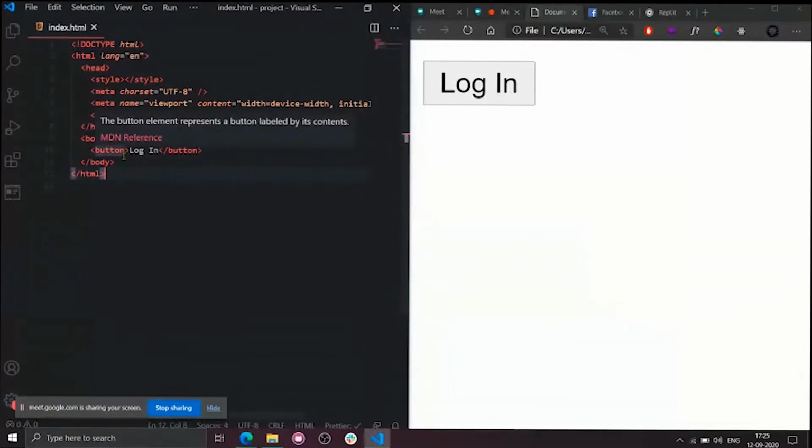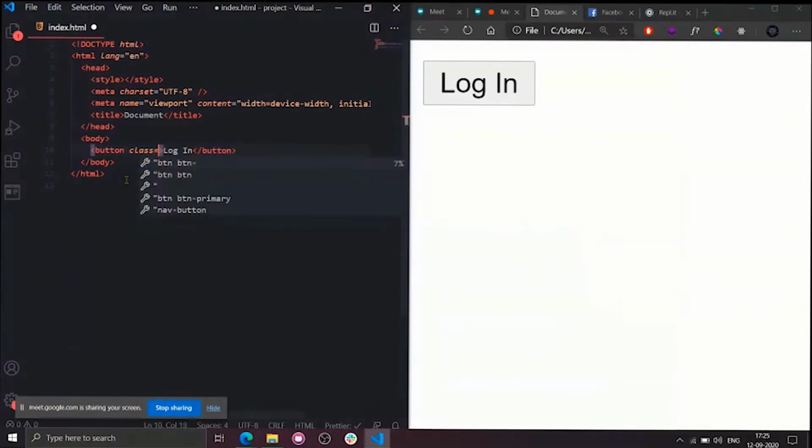So I need to apply some styles to this button tag. I will simply give it a class name. What is the class name? For example, login button. You can use whatever name, guys, that's not an issue. I'll keep it as bootcamp. Please keep in mind, if you wrote bootcamp, you need to go inside the style tag.